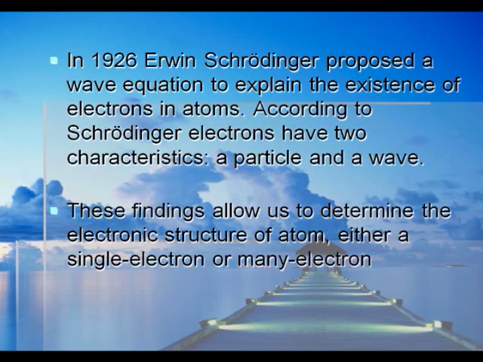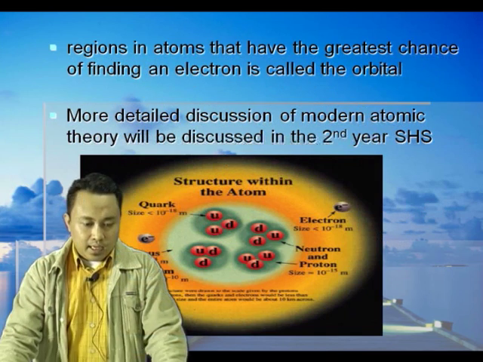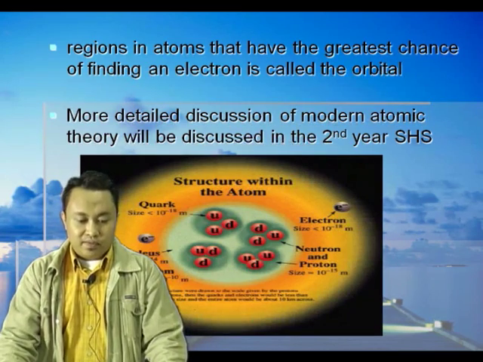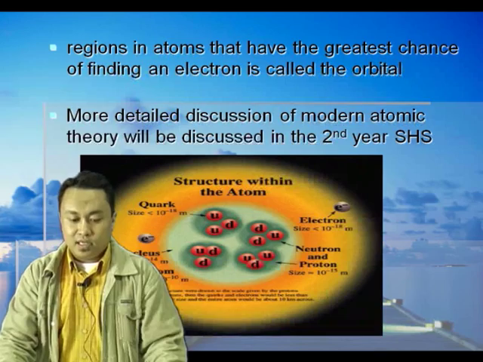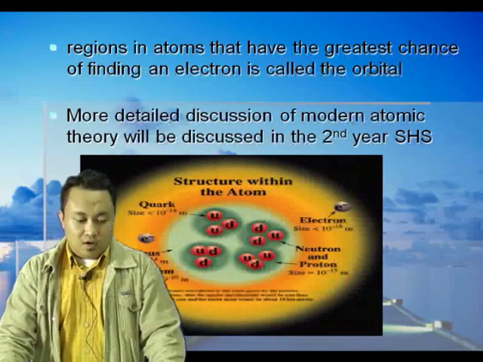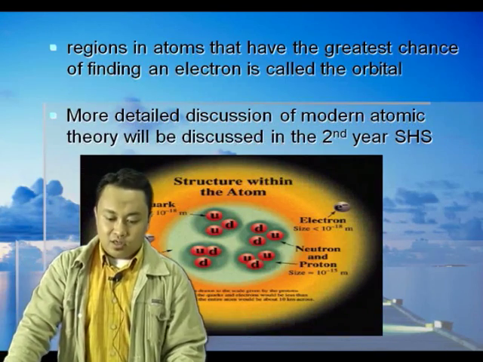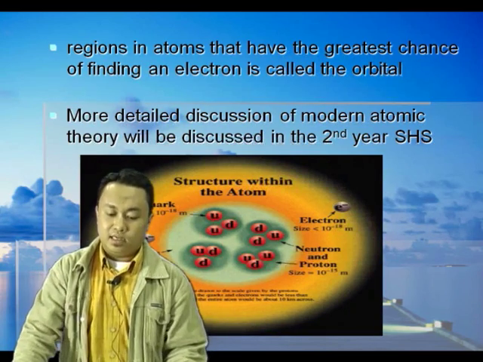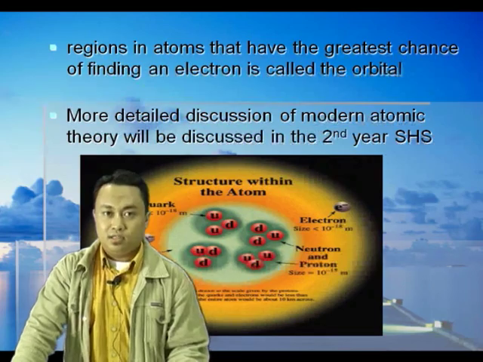These findings allow us to determine the electron structure of an atom, either a single electron or many electrons. Regions in atoms that have the greatest chance of finding an electron are called orbitals. Okay, a more detailed discussion of modern atomic theory will be covered in the second year of senior high school.